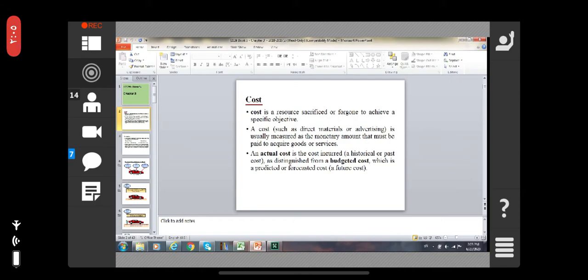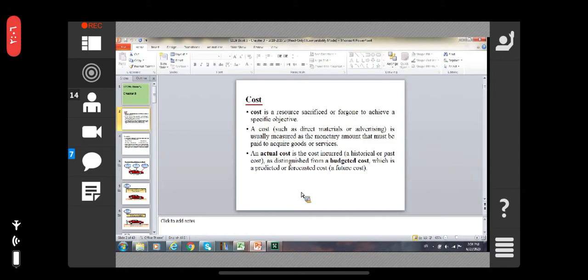A cost such as direct material or advertising is usually measured as the monetary amount that must be paid to acquire the goods or services. Okay. So an actual cost is the cost incurred, a historical or past cost, as distinguished from a budgeted cost, which is a predicted or forecasted cost for the future, or you can say it is a future cost.